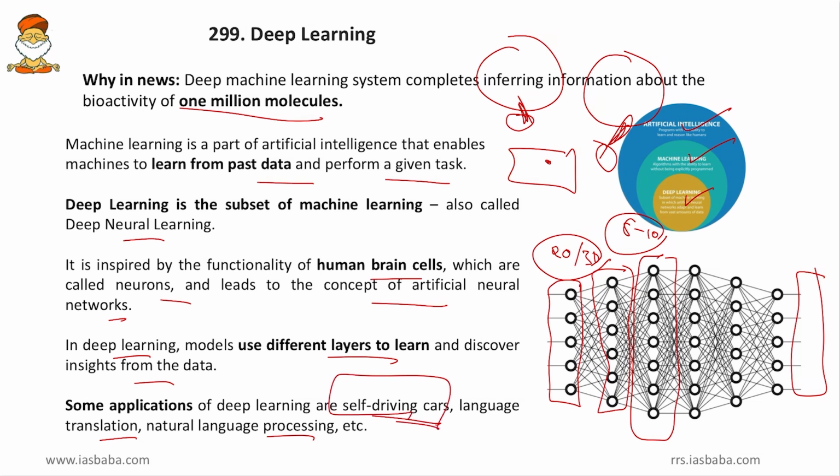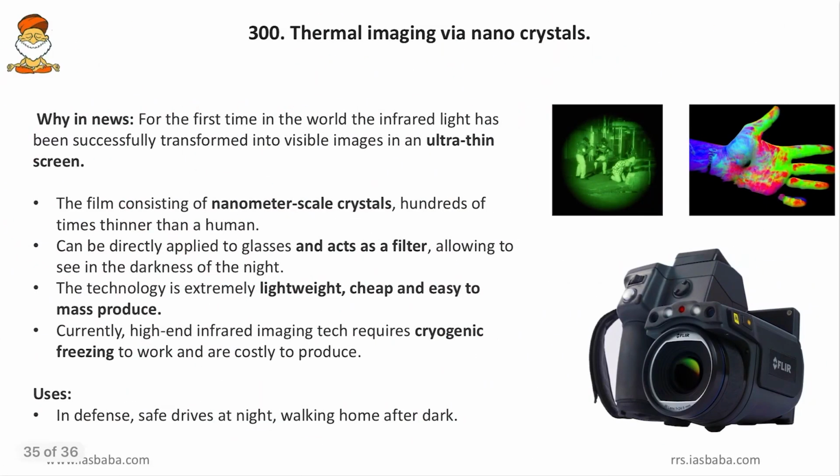So this is all about deep learning. Come to next, thermal imaging via nanocrystals. Why was it in news, friends? Because for the first time in the world, infrared light has been successfully transformed into visible images in an ultra thin screen. Even earlier we used to convert infrared light to visible images, but that used to take a huge process and incur huge costs. But now it has been done via nanoscale crystals, and now it can be done cheaply with lesser cost.